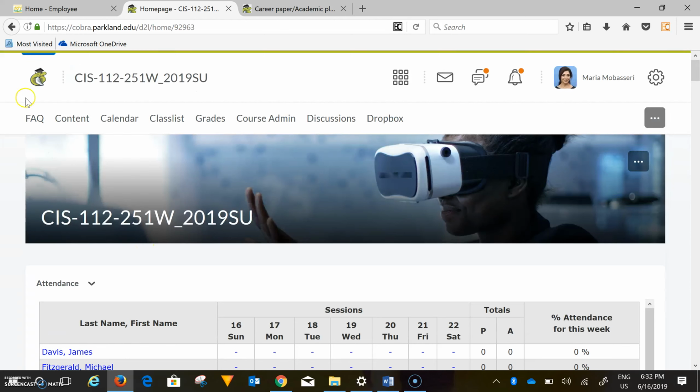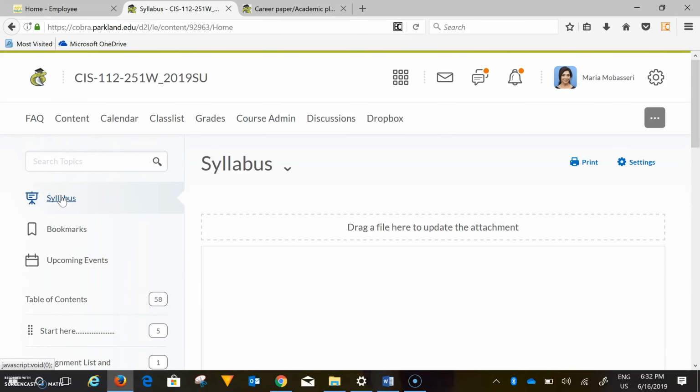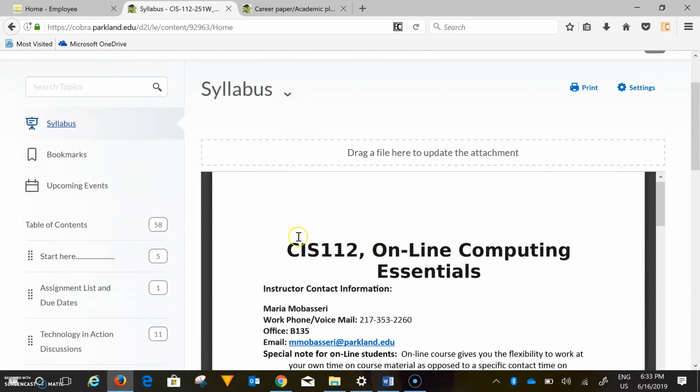You're going to go on the top and take a look at all these tabs that we have. The main tab that you're going to be working in is content. Once you go to the content, you will see a tab on the side. It's your syllabus. You are going to go over your syllabus and study it because there will be a short quiz on your syllabus. It's taking a little bit of time.